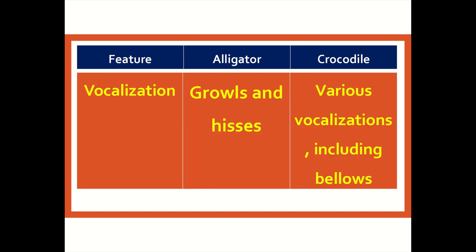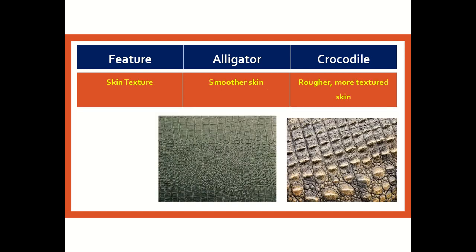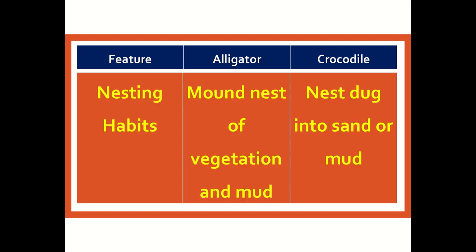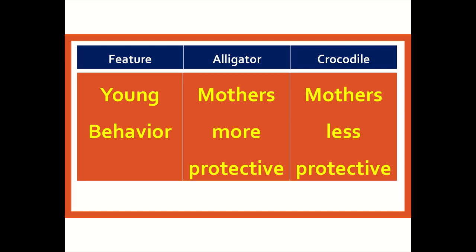Alligator vocalization: growls and hisses and various vocalizations, including bellows. Alligator skin texture: smoother skin, and crocodile: rougher, more textured skin. Alligator nesting habits: mound nest of vegetation and mud, and crocodile: nest dug into sand or mud. Alligator young behavior: mothers more protective, and for crocodile, mothers less protective.